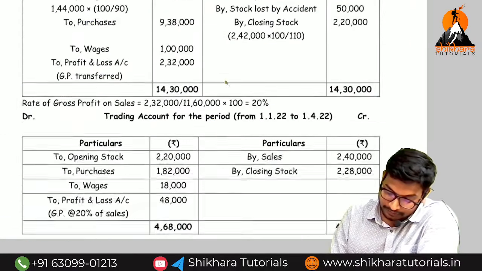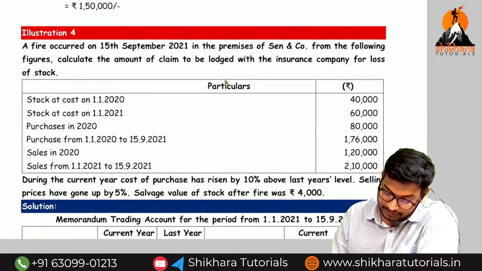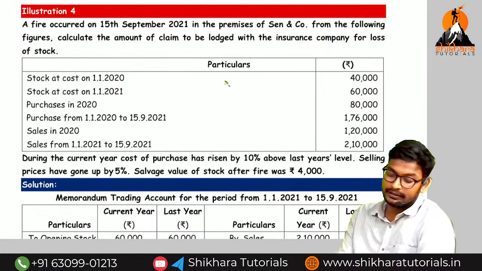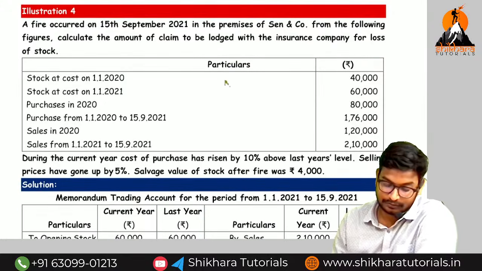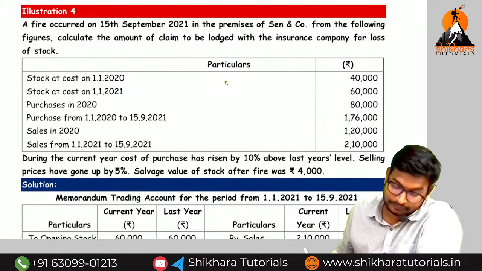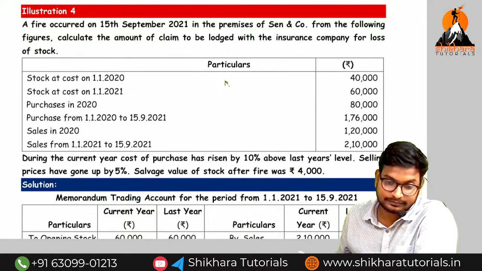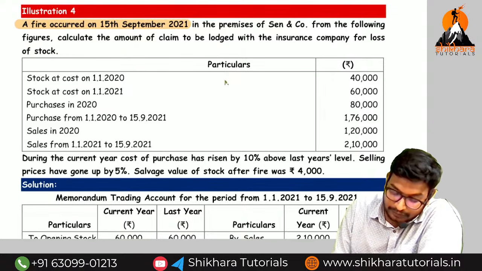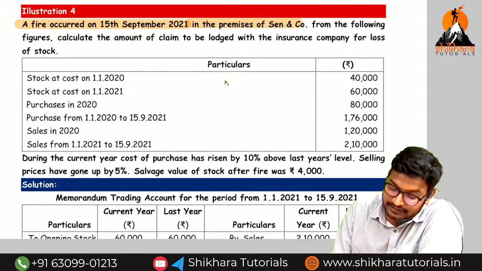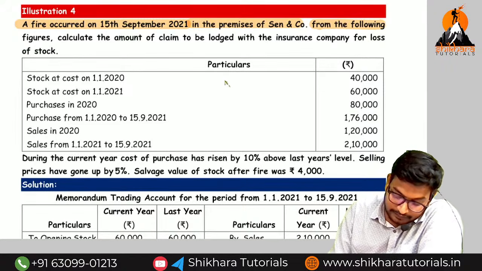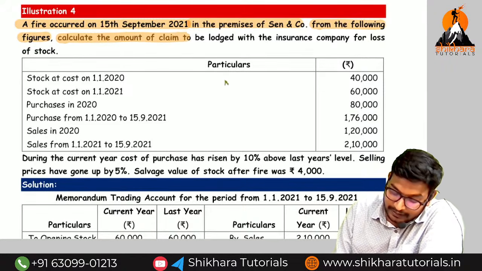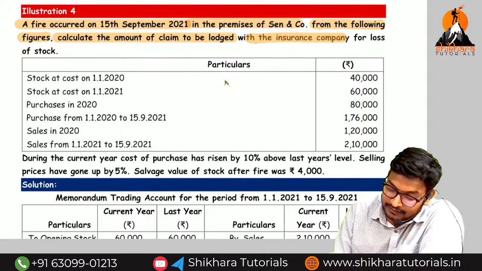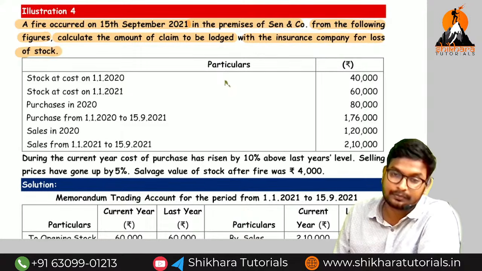Come to question number 4. It is the most important question, amma, because there is a special point in this. So shall we, guys? A fire occurred on 15th September 2021 in the premises of Sen & Co. From the following figures, calculate the amount of claim to be lodged with the insurance company for loss of stock or loss of profit, amma.